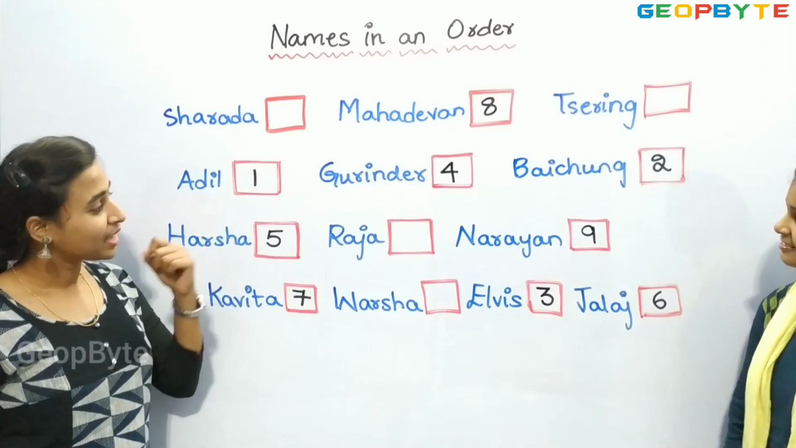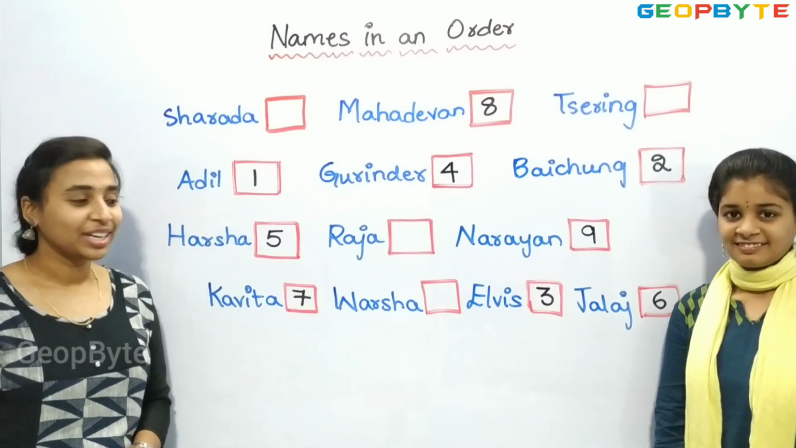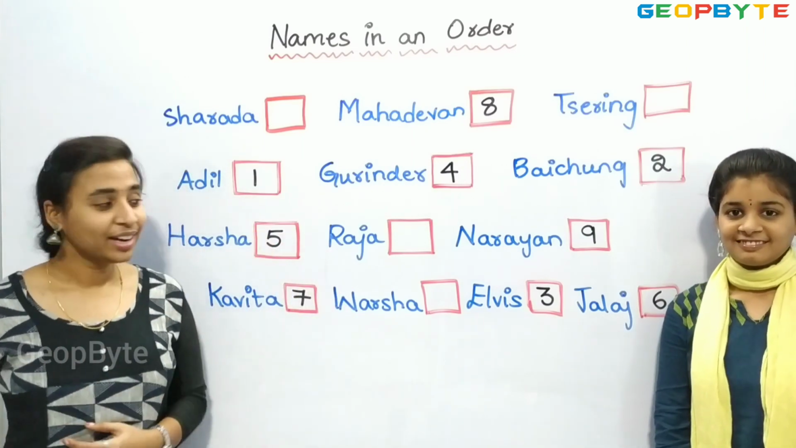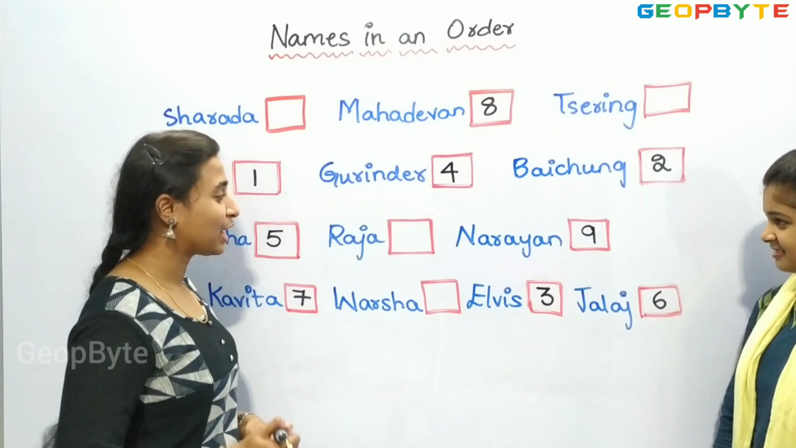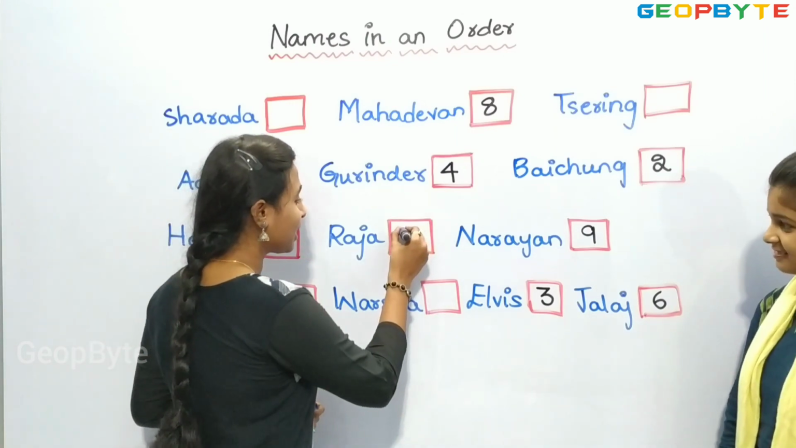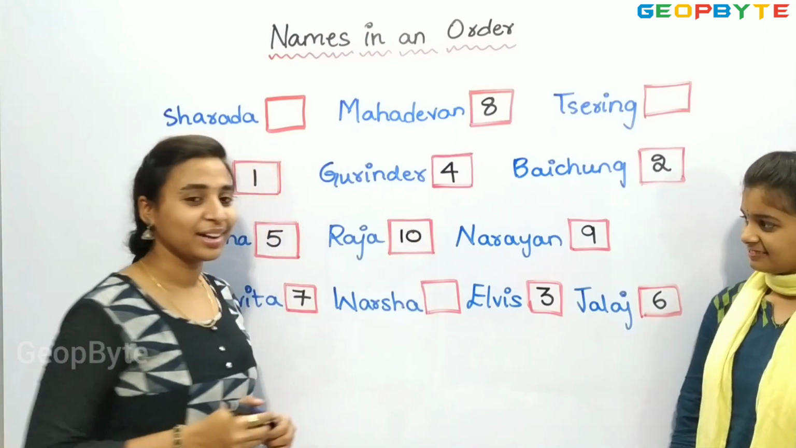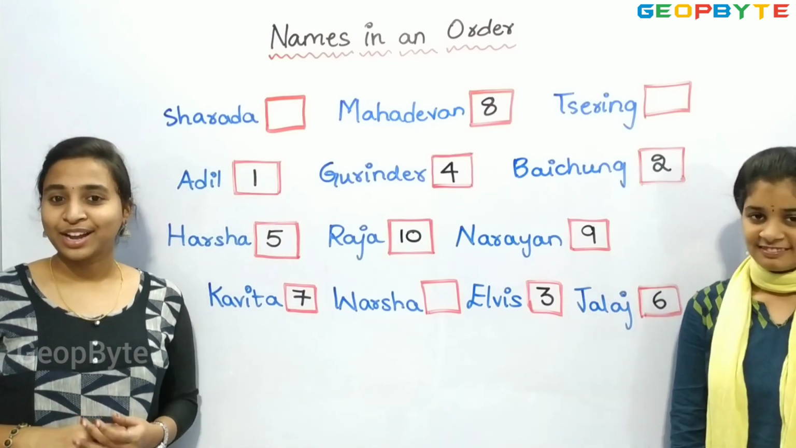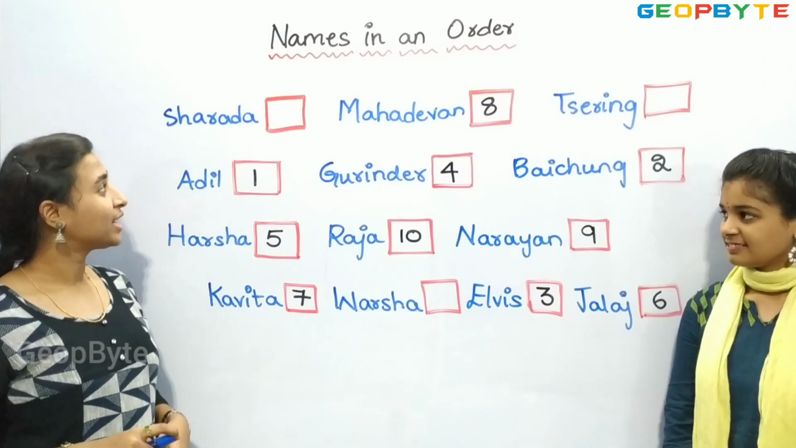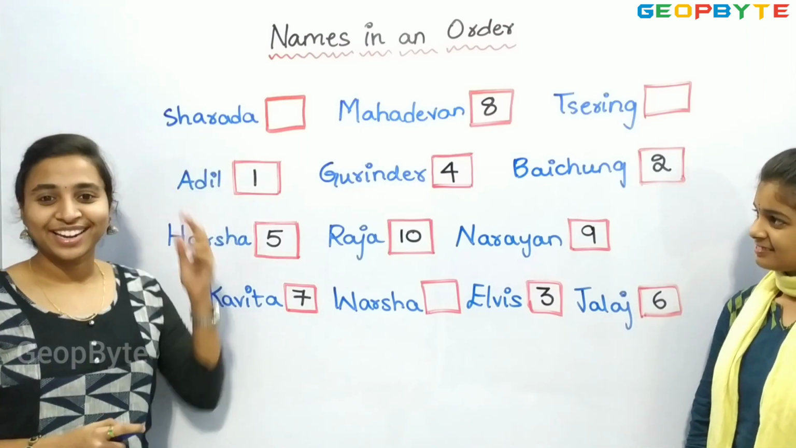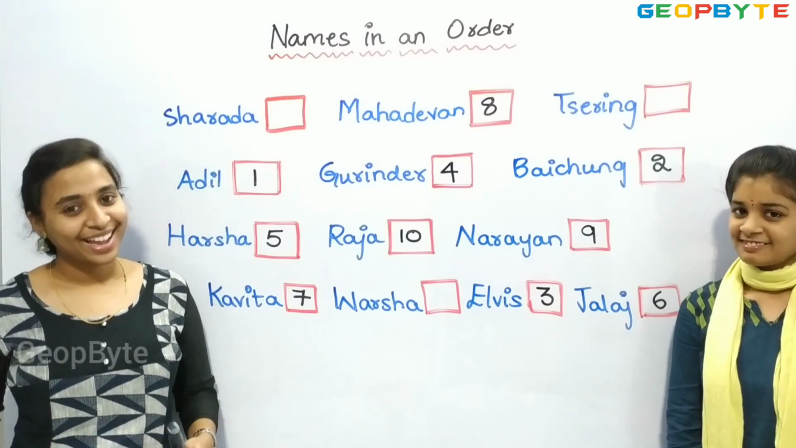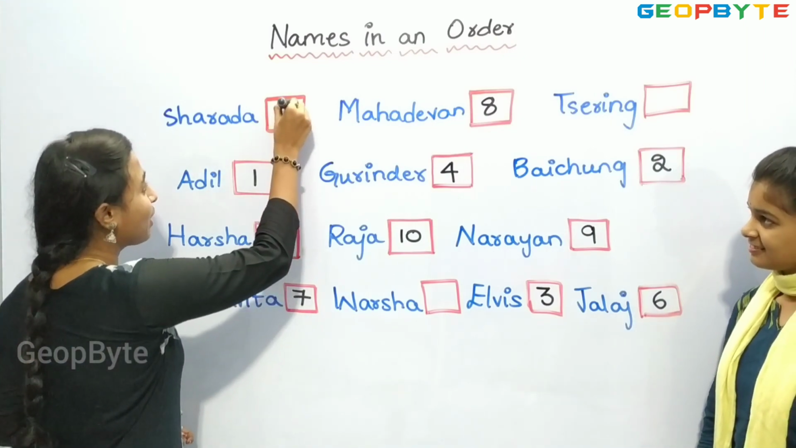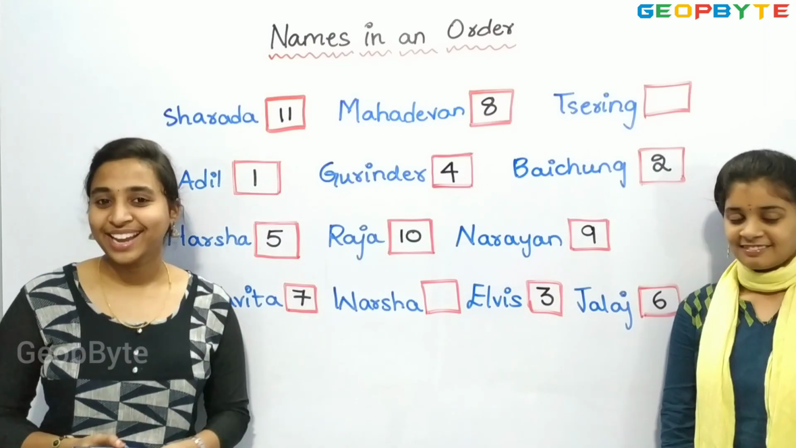Sharada, Sering, Raja. Children, the name Raja is starting with the letter R. So, after 9, the number 10 comes. Let us give 10 to Raja. So, children, after R, it comes S. Let us see. We got the name Sharada with the letter S. So, let us give the number 11, which comes after 10.